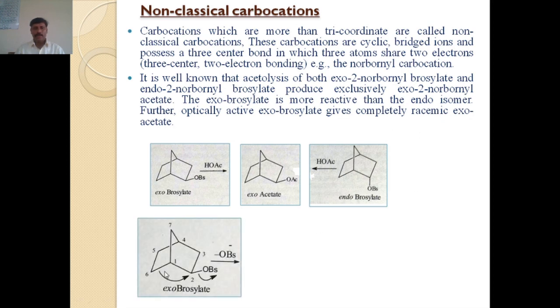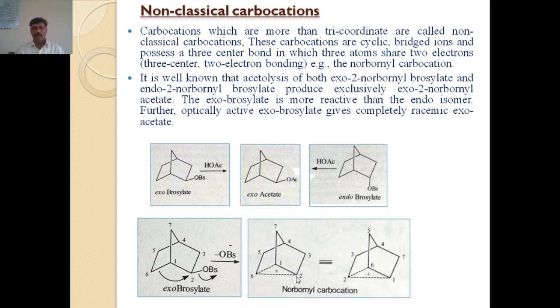The mechanism for that norbornyl system, by the non-classical carbocation route: when the C-Br bond is ruptured, a carbocation forms and the C1-C6 bond simultaneously attacks it, and the formation of that norbornyl carbocation takes place on that system. That 3-center 2-electron bonding is called the non-classical carbocation.